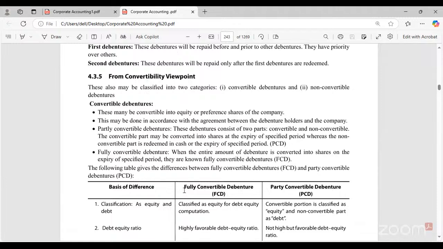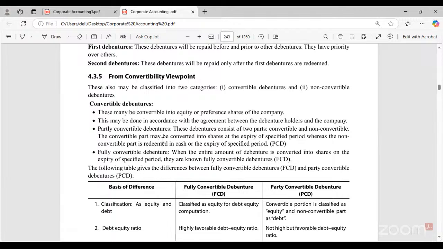Then from the convertibility point of view, we have convertible and non-convertible debentures. Convertible debentures can be converted into equity or preference shares. The debentures which cannot be converted into equity and preference shares, we call non-convertible debentures. And among convertible debentures, we have partly convertible and fully convertible.